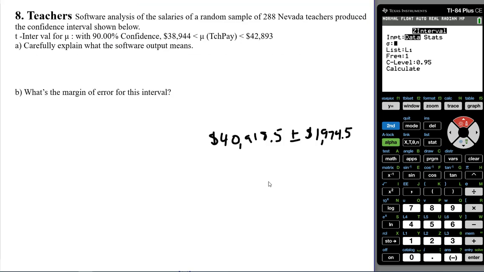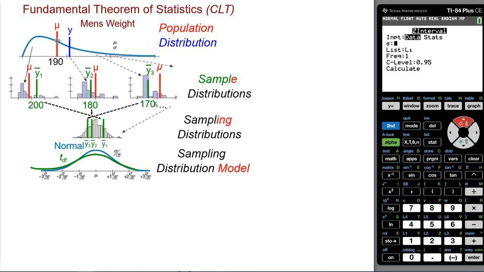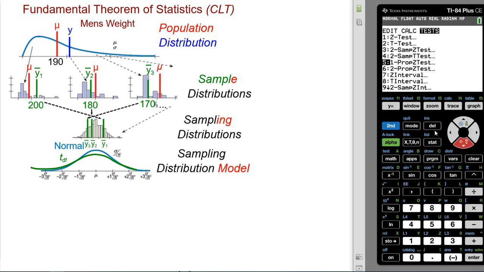But again, we never know, or most of the time, we don't know the true population parameter. So if we knew we were comparing this to 190, because that's what the actual true value was or whatever, that's the mean, this is standard deviation. But if we knew the population's parameters, which we don't, then we could use a z-interval. So instead, we want to go to a t-interval. And the t tells us it's Gosset's distribution when we're dealing with means.